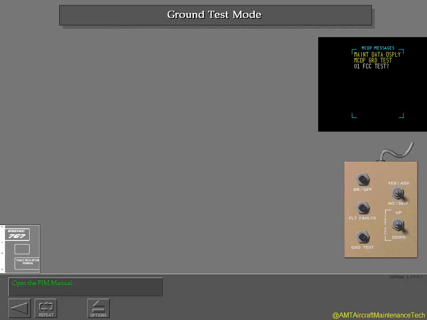Next, you will review the FIM pages on Ground Test 30. Select the FIM icon on the lower left. Pay special attention to the cautions and warnings required prior to performing this test. After your review, press the green arrow to continue.